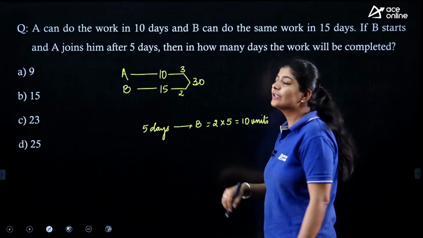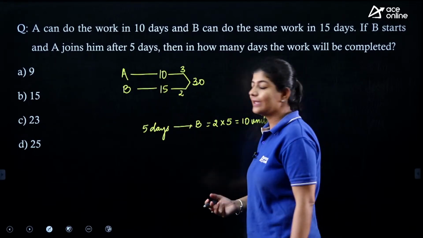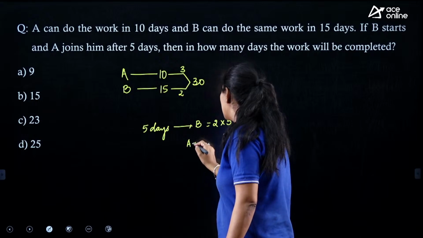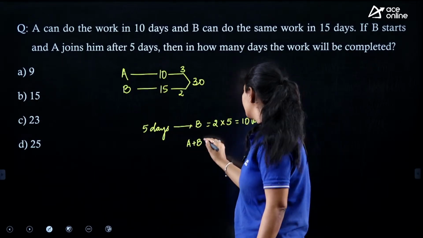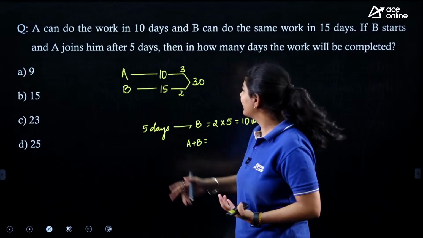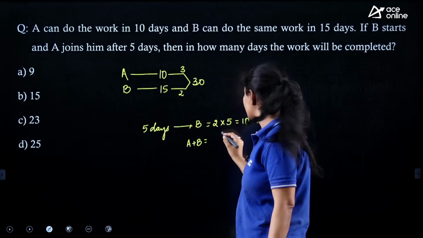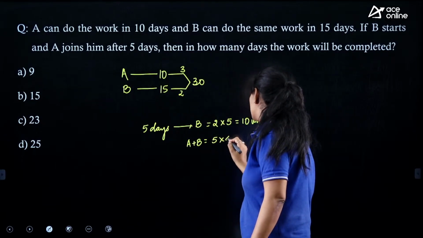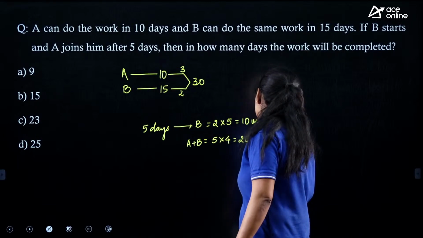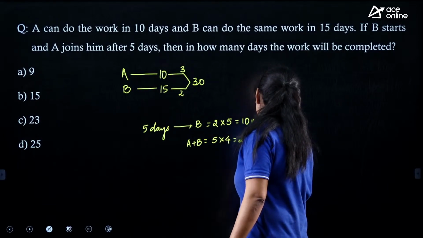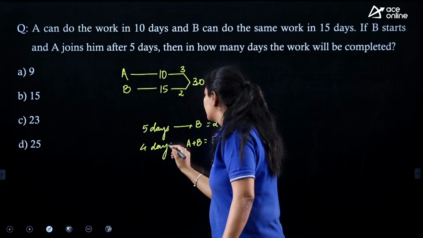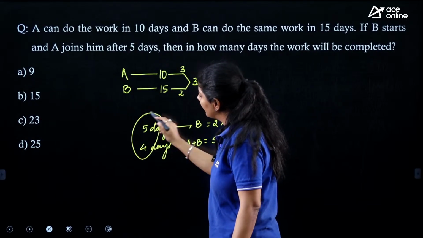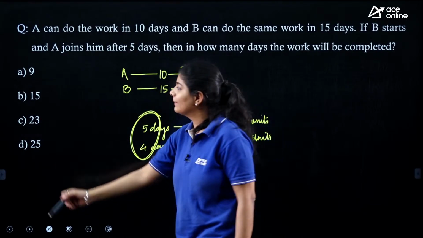The remaining work was completed by A and B together, and the remaining work that they need to complete is 20 units, right? So how to make it 20 as the total efficiency is 5? We know that 5 into 4 is nothing but 20 units. So they again worked for 4 days together. They worked for 4 days and we just need to find out in how many days the work is completed.